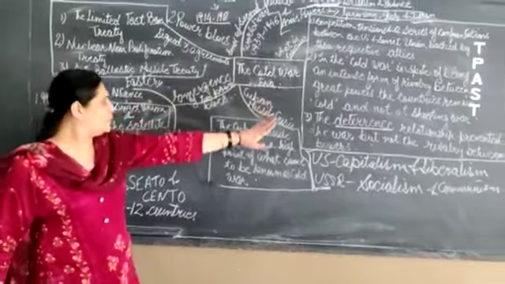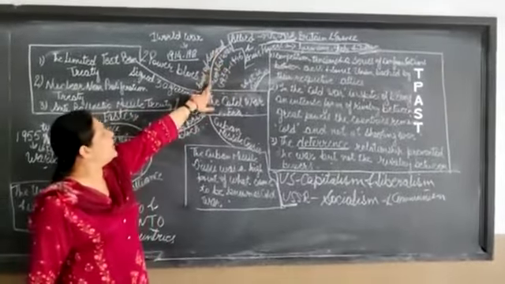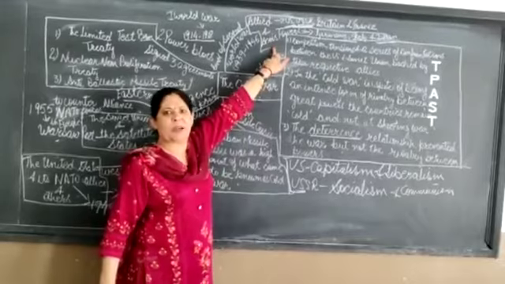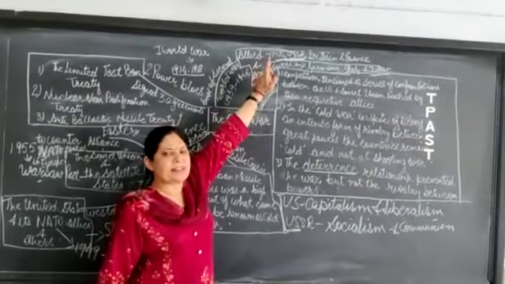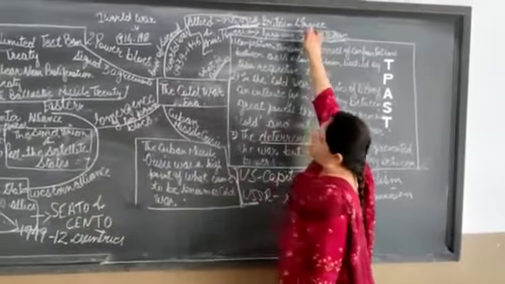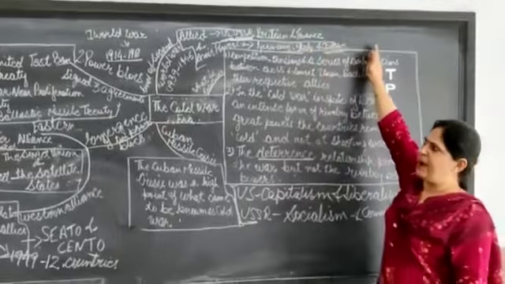So now, after the end of the Second World War, the period of the Second World War is 1939 to 1945. The Second World War is between Allied and Axis power. When we are talking about Allied, that is US, Soviet Union, Britain and France. When we are talking about Axis power, that is Germany, Italy, Japan.